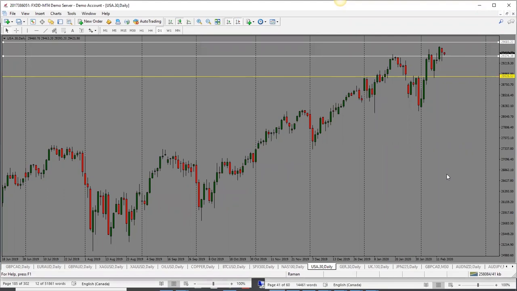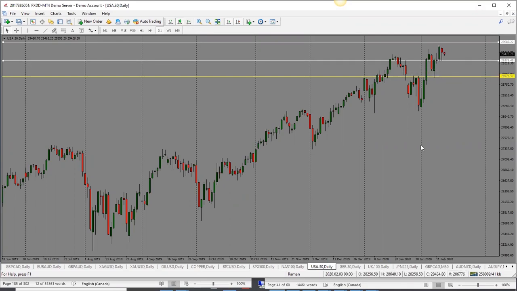And then we have Dow Jones. This one has dropped, still holding above this 29,280 level. So at this point, if it holds above this level, we could still see this one go higher. So again, a neutral bias here. And this is what I'm looking for, a pullback potentially into 29,280, and then we could see a further move towards 29,680. So neutral bias here for Dow Jones as well.